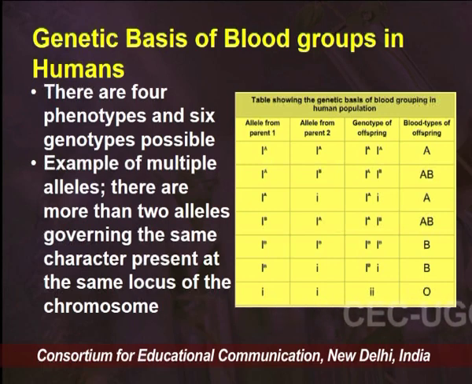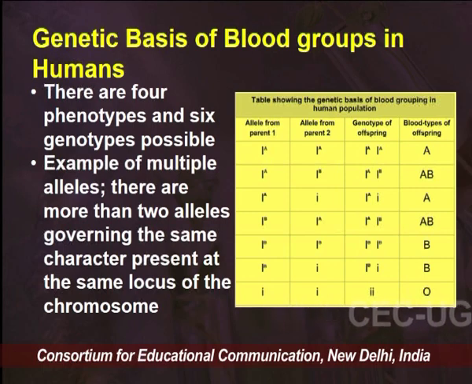If we see this particular table, when IA and IA from the gametes combine together, the combination would produce IAIA and the blood group of the resulting progeny would be A. When IA combines with IB, because both IA and IB are dominant, they would express themselves completely and the progeny created would have a blood group of AB.